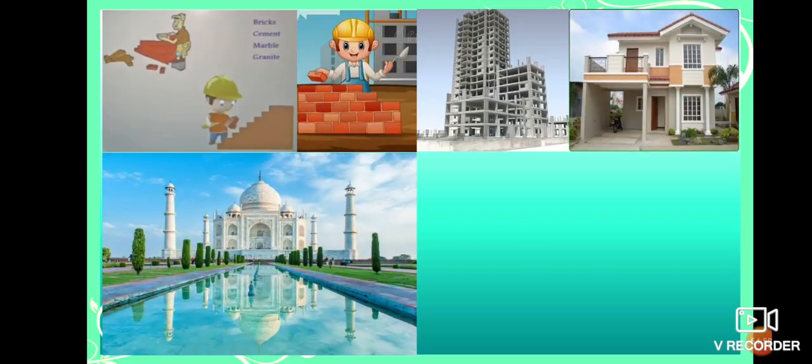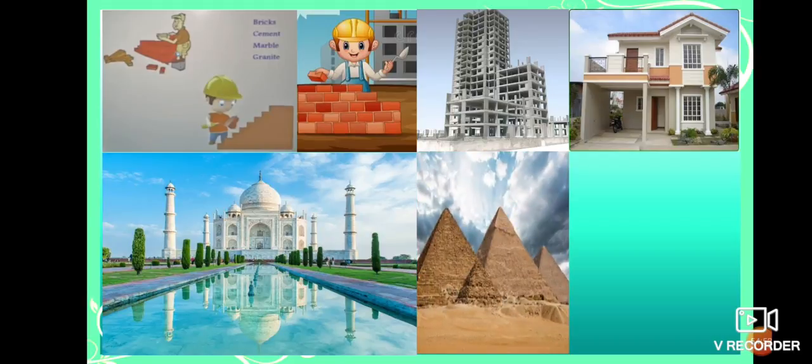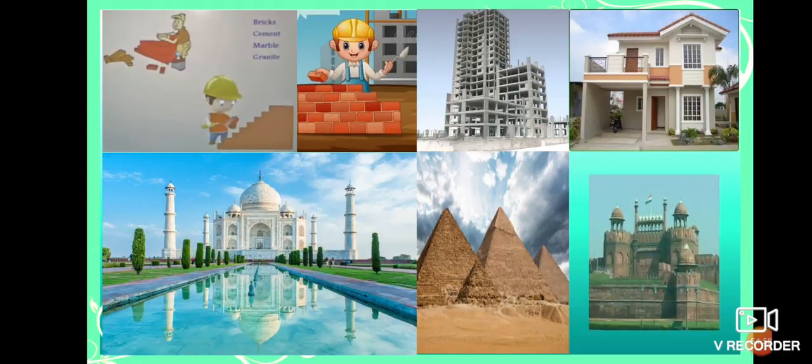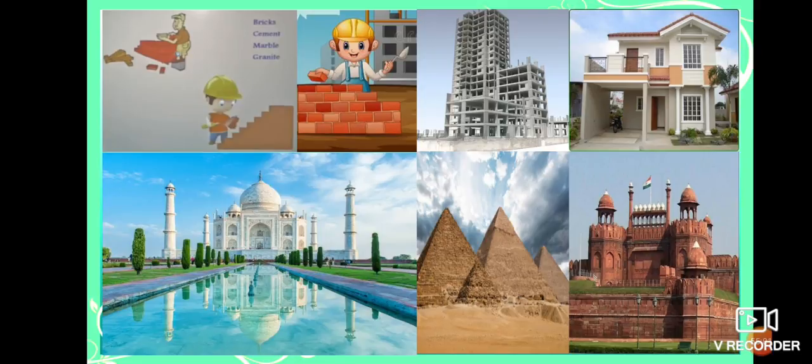Okay. A Taj Mahal, pyramids, any fort. These are all different structures made by these materials only. Different structures are there, but the materials are the same. Okay, so observe these pictures. These are all different structures, but the basic materials are the same. There is no change in the materials.